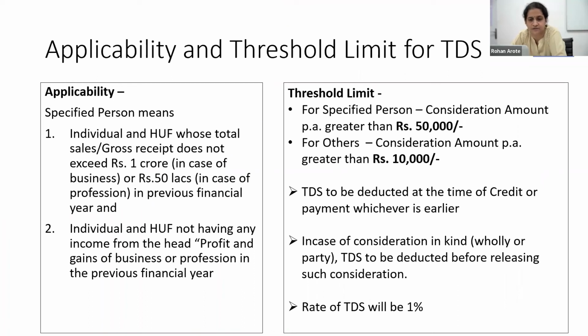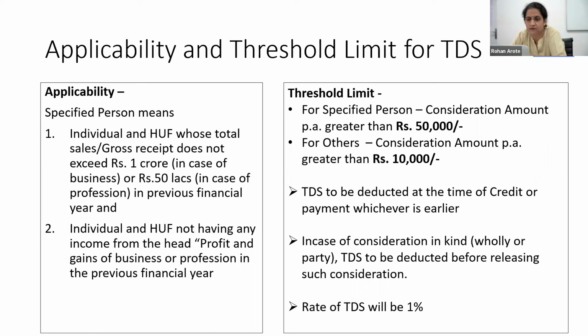A specified person means an individual or HUF whose gross total receipts do not exceed 1 CR, or 50 lakhs in case of profession, in the previous year. And secondly, individuals and HUFs who don't have any income from business or profession in the previous financial year. So there are two categories: one is the specified person and the other is others.